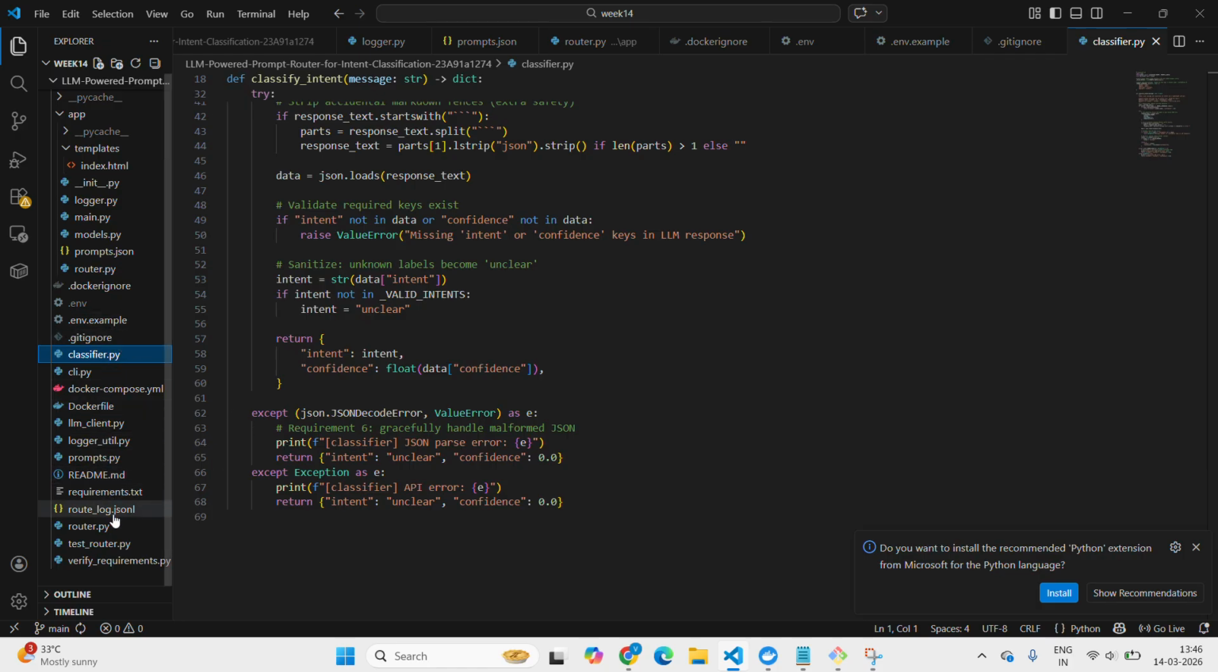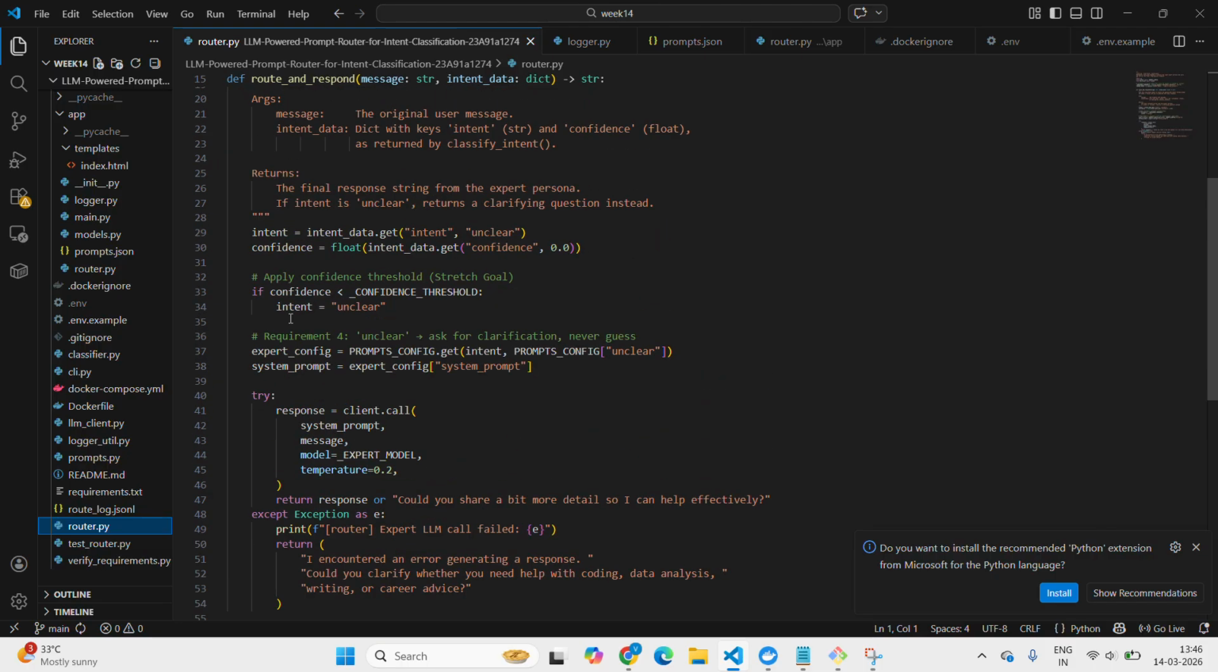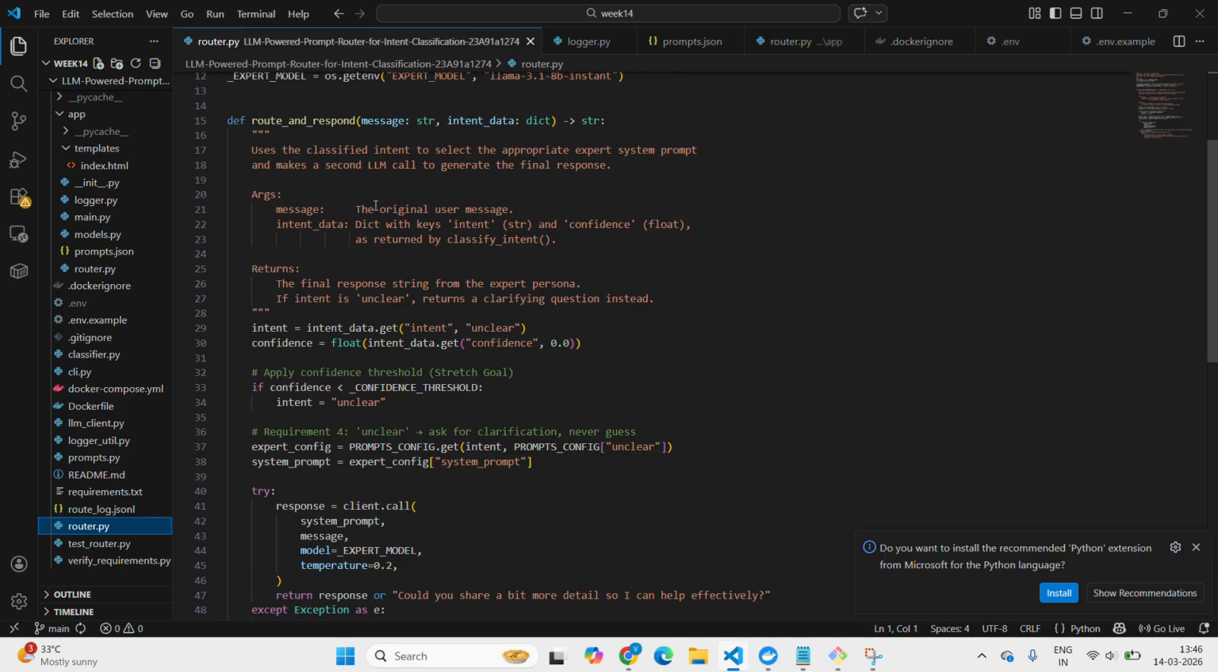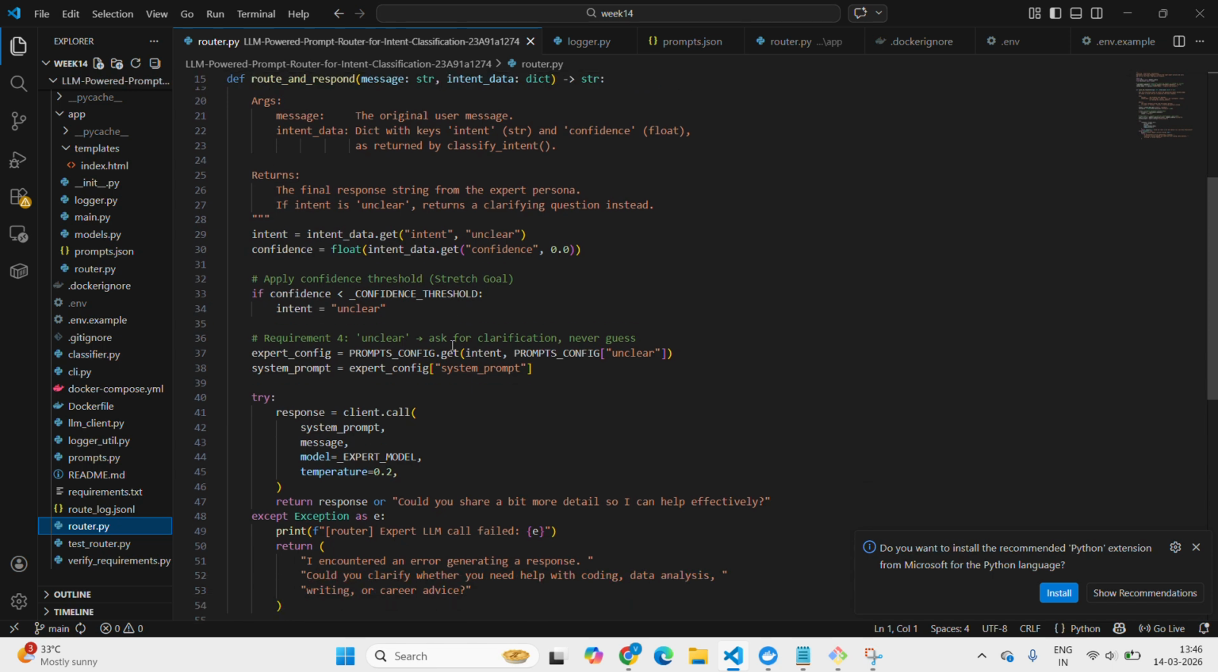And the second one is route_and_respond. This is the function of routing and response. The input of this is the message string and the intent data, which is the expert. These both will be given to route and respond as the input. Later, intent will be taken from intent_data.get, and confidence will be taken from intent_data.get. Here, if there are any errors like a missing question or API connection errors, then it will result in unclear and confidence as 0.0.